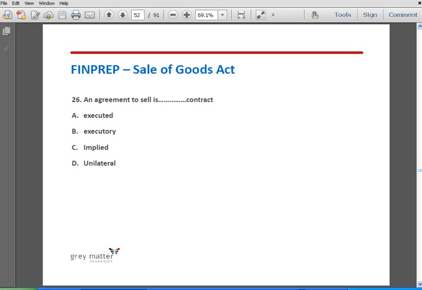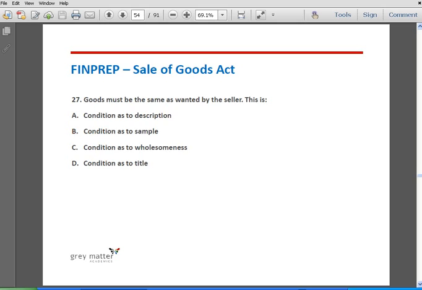Question number 26. An agreement to sell is a dash contract. Option A, executed contract. Option B, executory contract. Option C, implied contract. And option D, unilateral contract. The correct answer is option B. It's an executory contract, because an agreement to sell is a future contract and hence it is an executory contract. Question number 27.